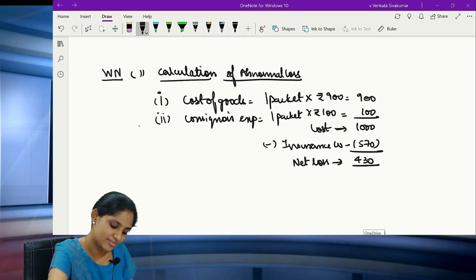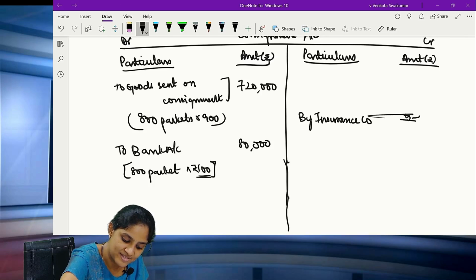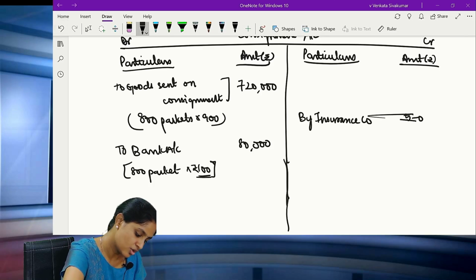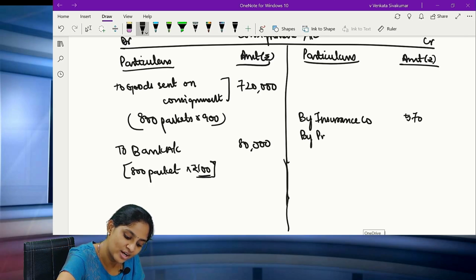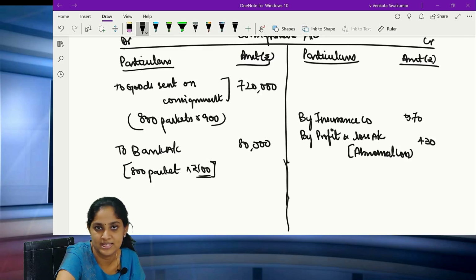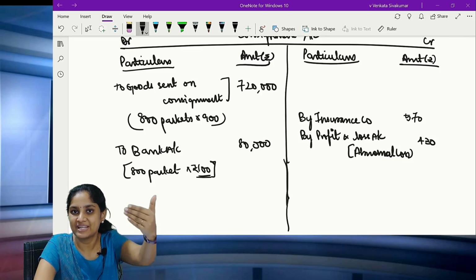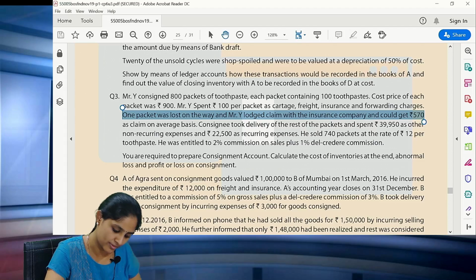So how will you show it in your consignment account? Very simple. On the credit side, you will be writing the amount received from the insurance company, 570. Under what will you write? Insurance company 570. This particular value on the credit side. Then what is the remaining net loss? 430 rupees, which will be going into your profit and loss account. Due to what loss? It is abnormal loss. So the total of 1000 is broken into 570 from the insurance, 430 which is the actual loss incurred by the company. Clear? Good. I finished that.